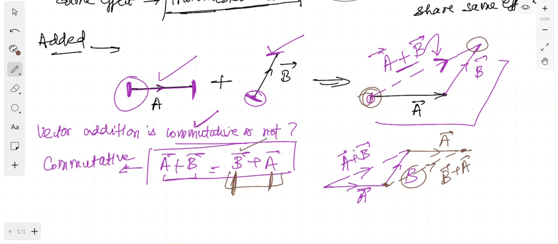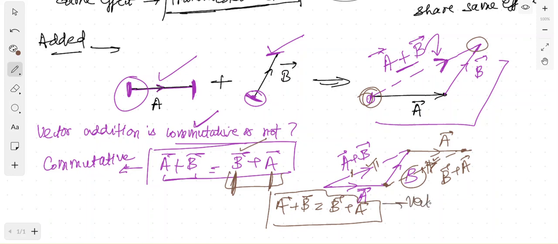Now if you look at it carefully, this is forming a parallelogram and the two parallel sides are equal. In case of a parallelogram, it means this side is equal to this side. It means a plus b will be equal to b plus a. First thing, from this we understand that the magnitude is the same. And with this arrow which you have drawn, you can also identify that the direction is also the same. So the vector a plus b and vector b plus a both have the same magnitude since it is forming a parallelogram, and also the same direction which you have proved graphically. It means a plus b is equal to b plus a, and so vector addition is commutative.